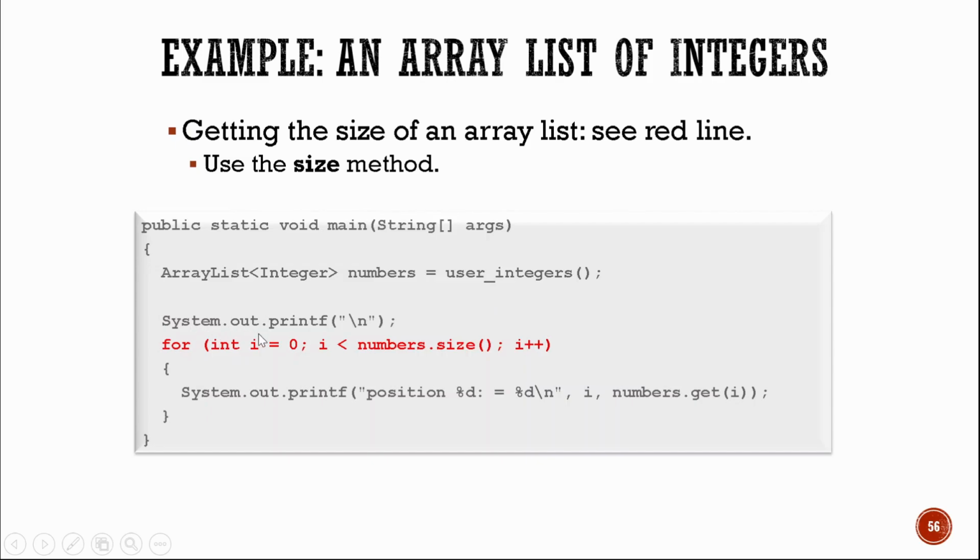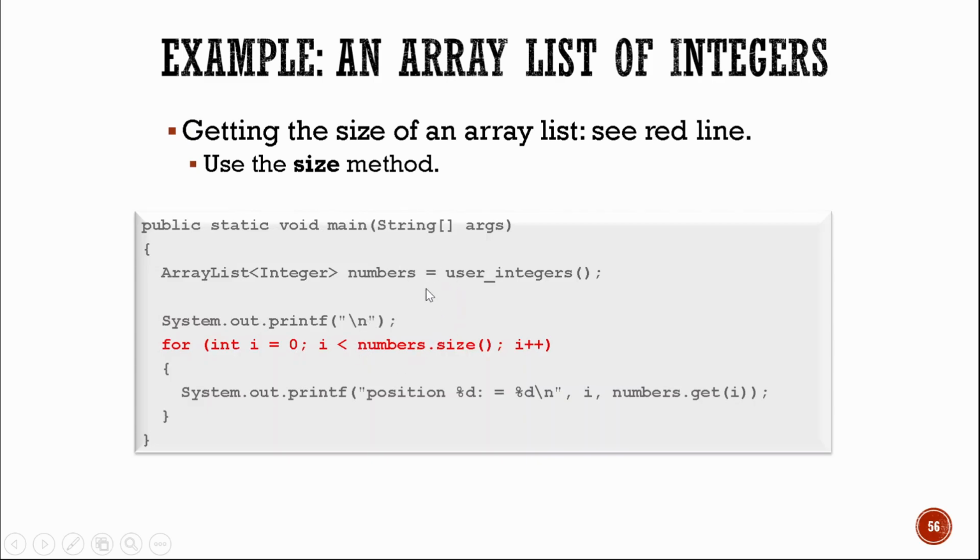So system.out.printf, next line, for i equals 0 and i less than numbers dot size. So whatever be the size of the user integers input, then that would be the size of the numbers. So the moment we perform the user integers method, if the user strikes 5 numbers, then the size of numbers is also 5.